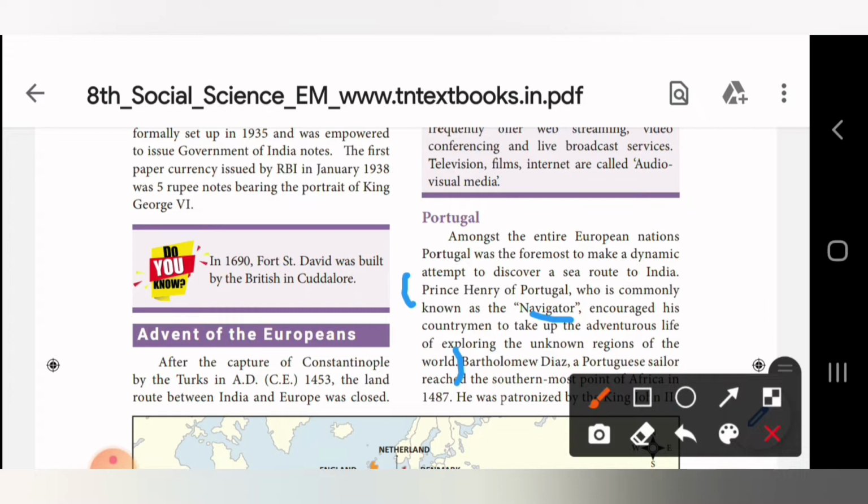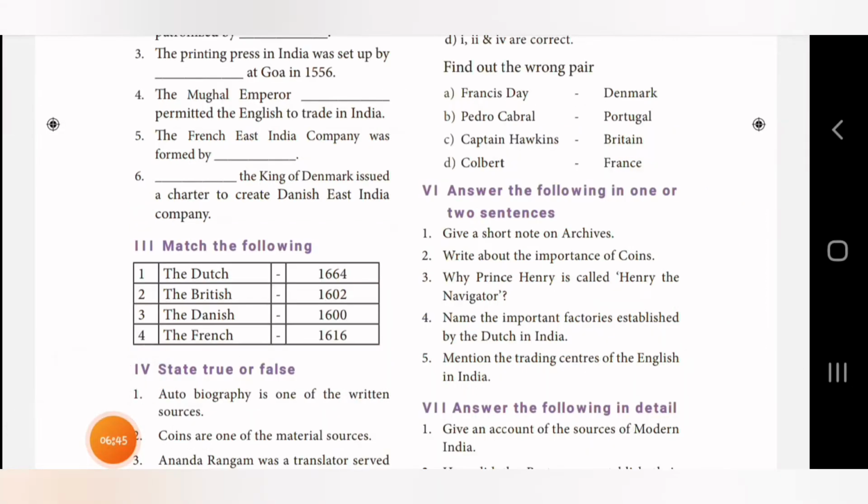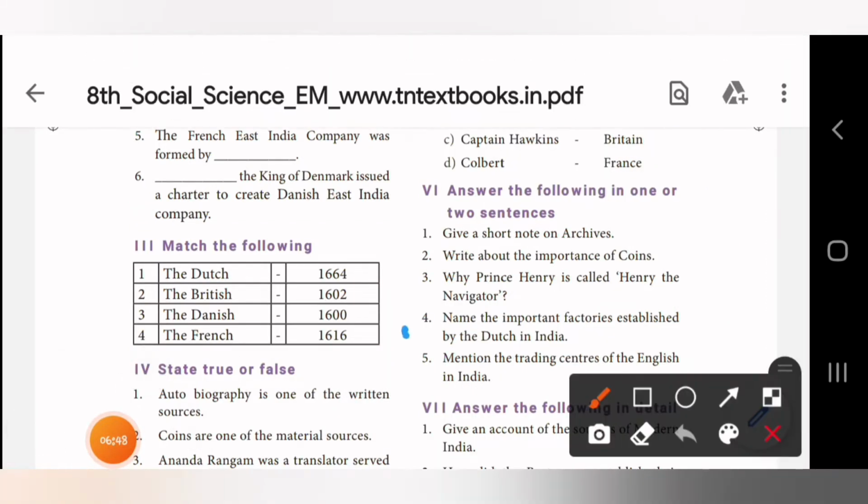So Prince Henry of Portugal, who is commonly known as what? Navigator. He encouraged his countrymen to take up the adventurous life of exploring the unknown region of the world. So this is the third short answer from Roman letter 6. That is the short question and answer. Got it? Next, we shall go to the fourth question. Name the important factories established by the Dutch in India. So here the answer is in page number 5. Now we could go to page number 5.